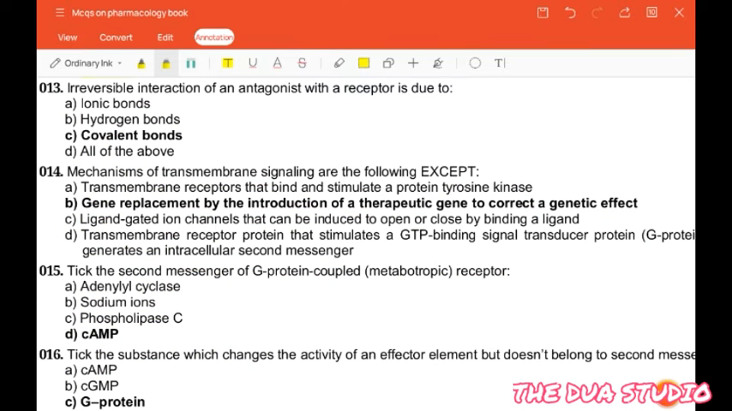The next question is: reversible interaction of an antagonist with the receptor is due to ionic bonds, hydrogen bonds, covalent bonds, or all of the above. So the correct answer is covalent bonds.